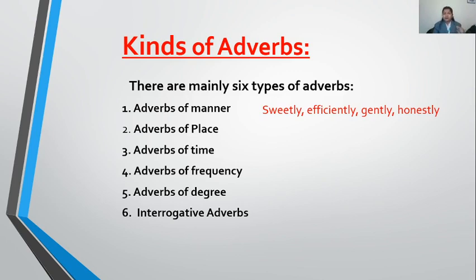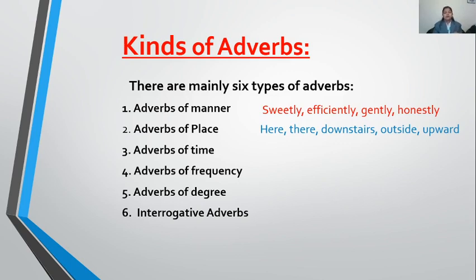Clear? Now let's come to the adverb of place. As the word place is used, it tells you at which place the action has been done. Like here, there, downstairs, upstairs, outside, upward, backward. So what are these all? They all tell the place, the direction in which the action has been done.